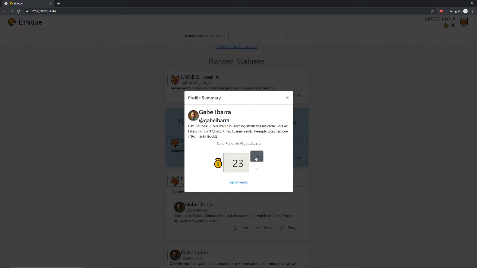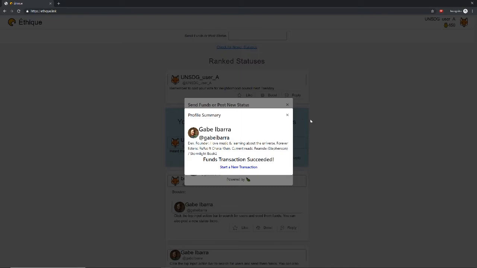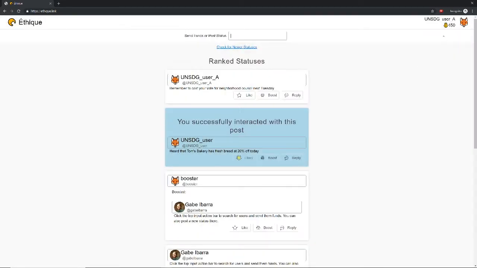I can now send him a fund specific to this transaction. All right, the funds transaction has succeeded, and you can see my balance has been updated. Soon you'll be able to interact with all of this through SMS.